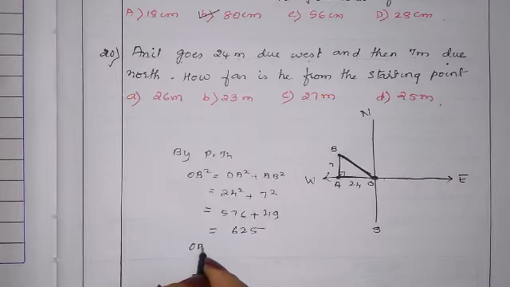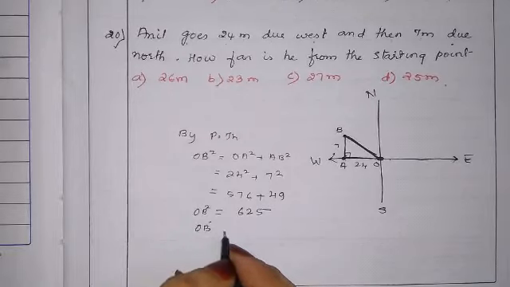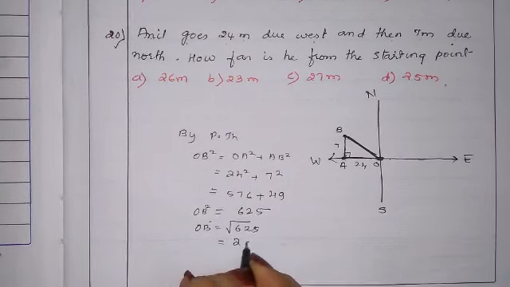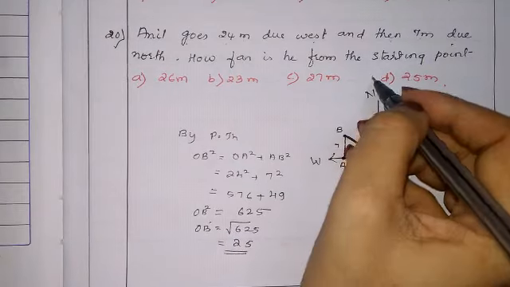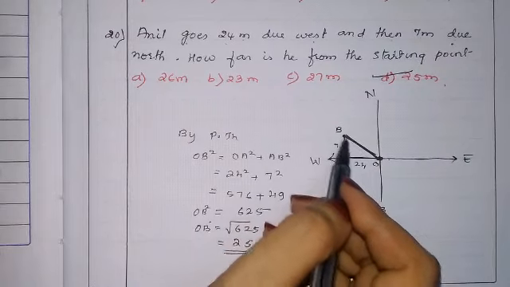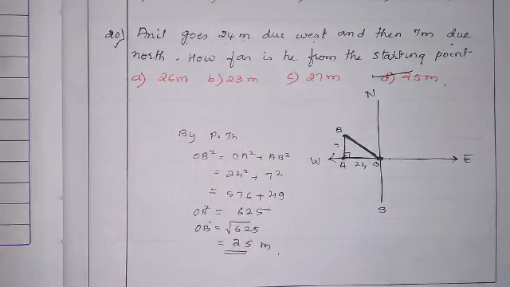So OB square is 625, and OB is root of 625, that is 25. So the correct answer is 25 meter. This OB is how far he is from the starting point.